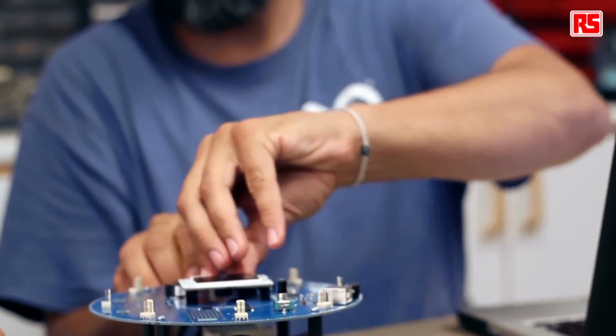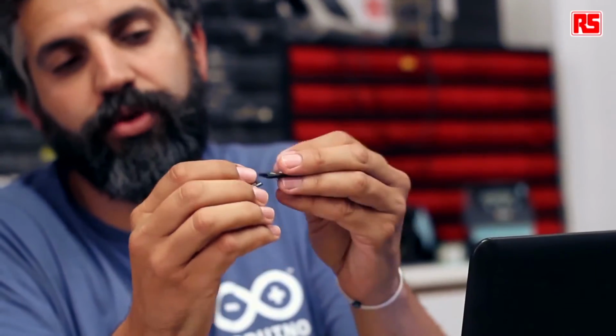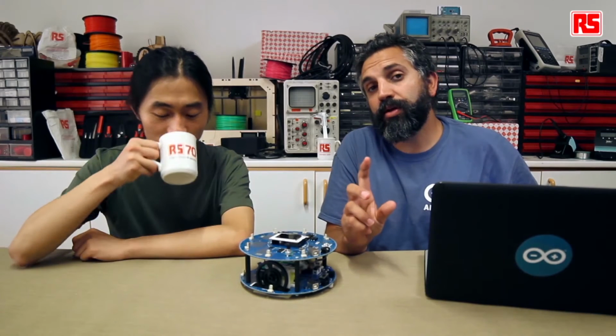For our next example, we're going to see how to upload and use images inside the Arduino Robot. You can store images inside the SD card on the robot. This SD card can carry different images as well as sound files like the one we just were experimenting with. We need to connect to the computer, so I use the converter from micro SD to SD, plug it to my laptop, and then I can navigate through the folder to see what comes on the micro SD card. In this case, I'm going to create a small BMP picture that I will upload to the card, and we will then load it on the screen just to see how it works.